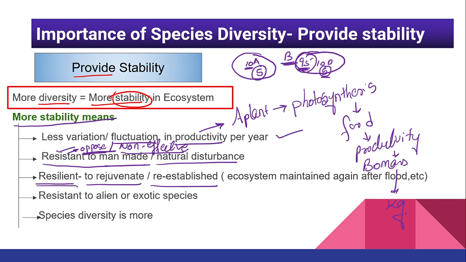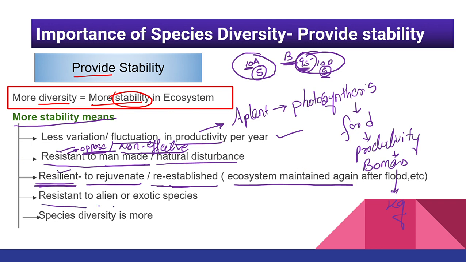So resilient is nothing but when something is disturbed or destroyed, and again the ecosystem is maintained over there, that we call resilient or rejuvenate. Again I'm repeating myself, resilient is nothing but re-establish. Re means again, so establishment will occur again. Something which is destroyed completely, but again my ecosystem is forming over there, that kind of biodiversity we call resilient, right?